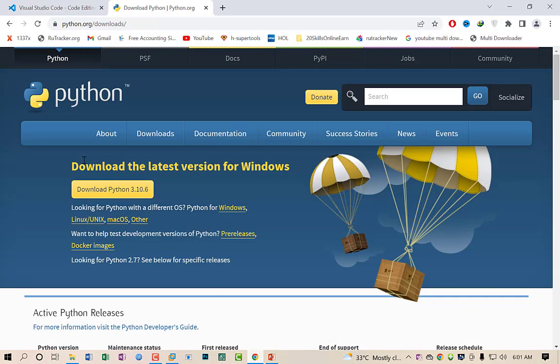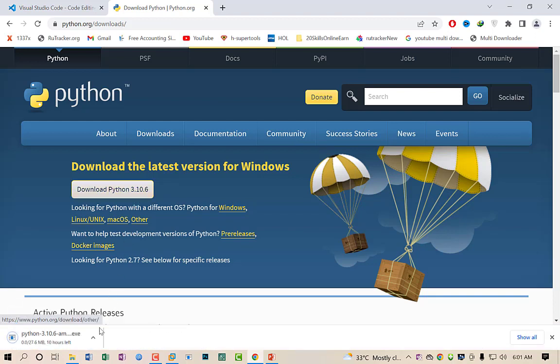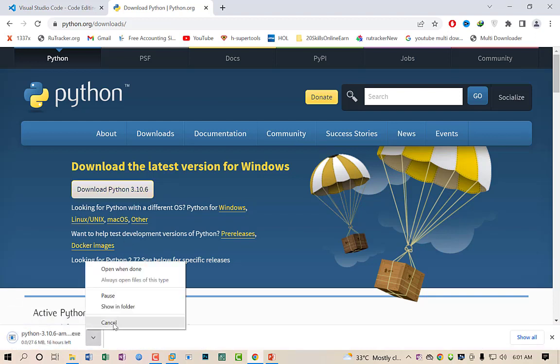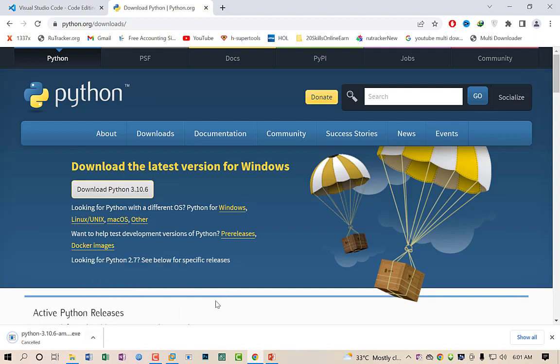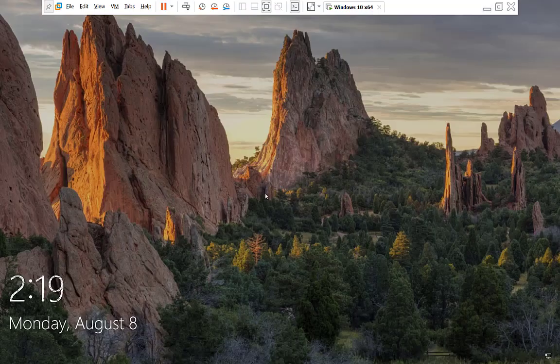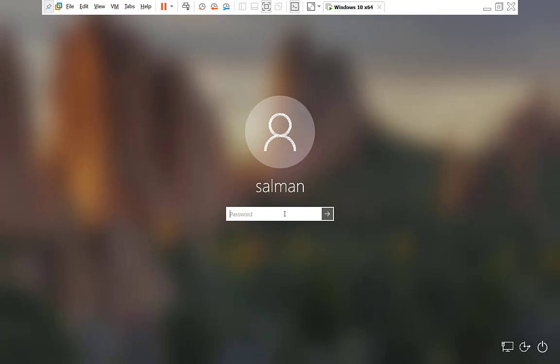I open the web browser, and as you can see, the website address is python.org/downloads, and on the first page there is a link called Download Python. If I click on this link, it will start the Python download, but I cancel it at this time because I already downloaded this software. So I will show you how to install this software on our computer for the first time. I will move to my virtual machine. This is my virtual machine, as you can see.